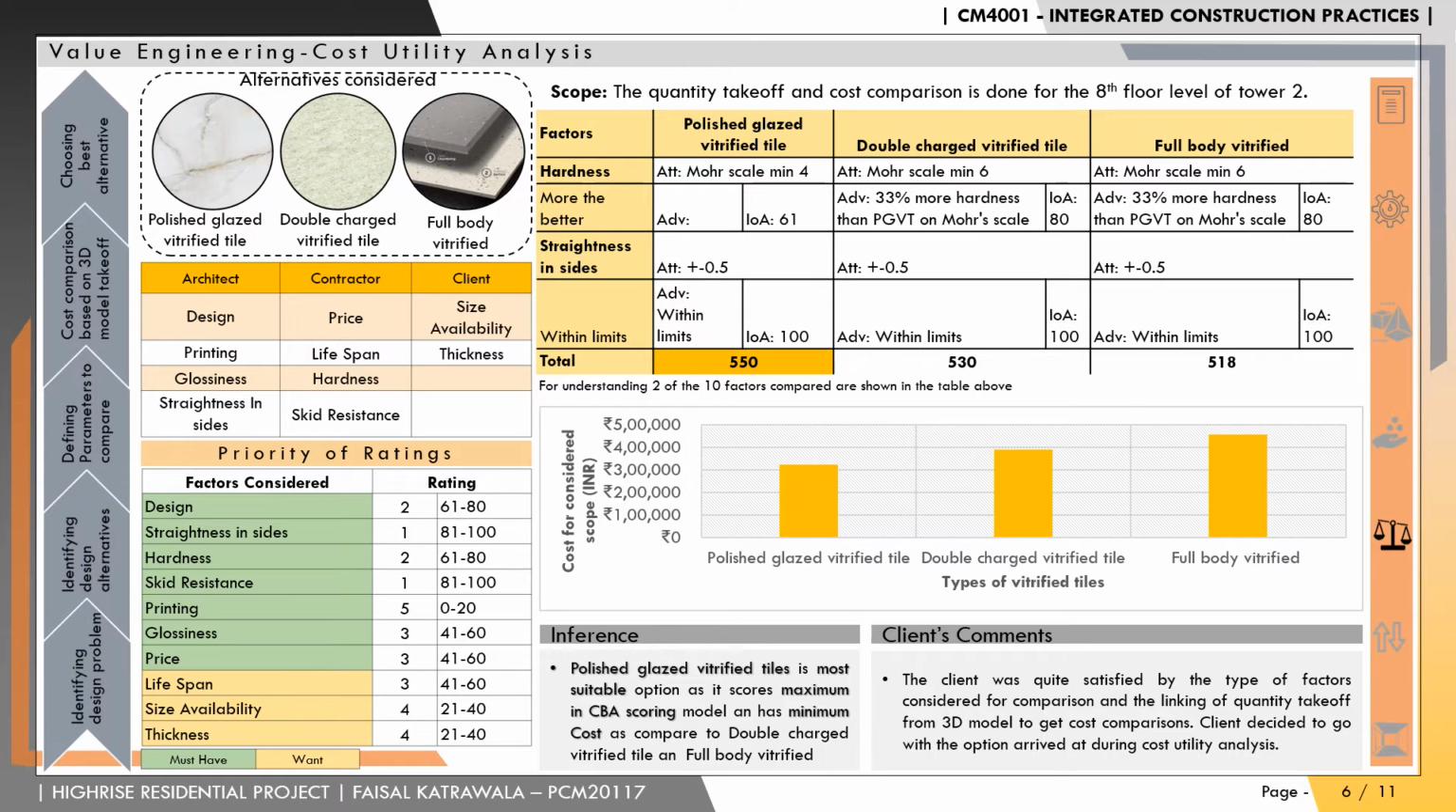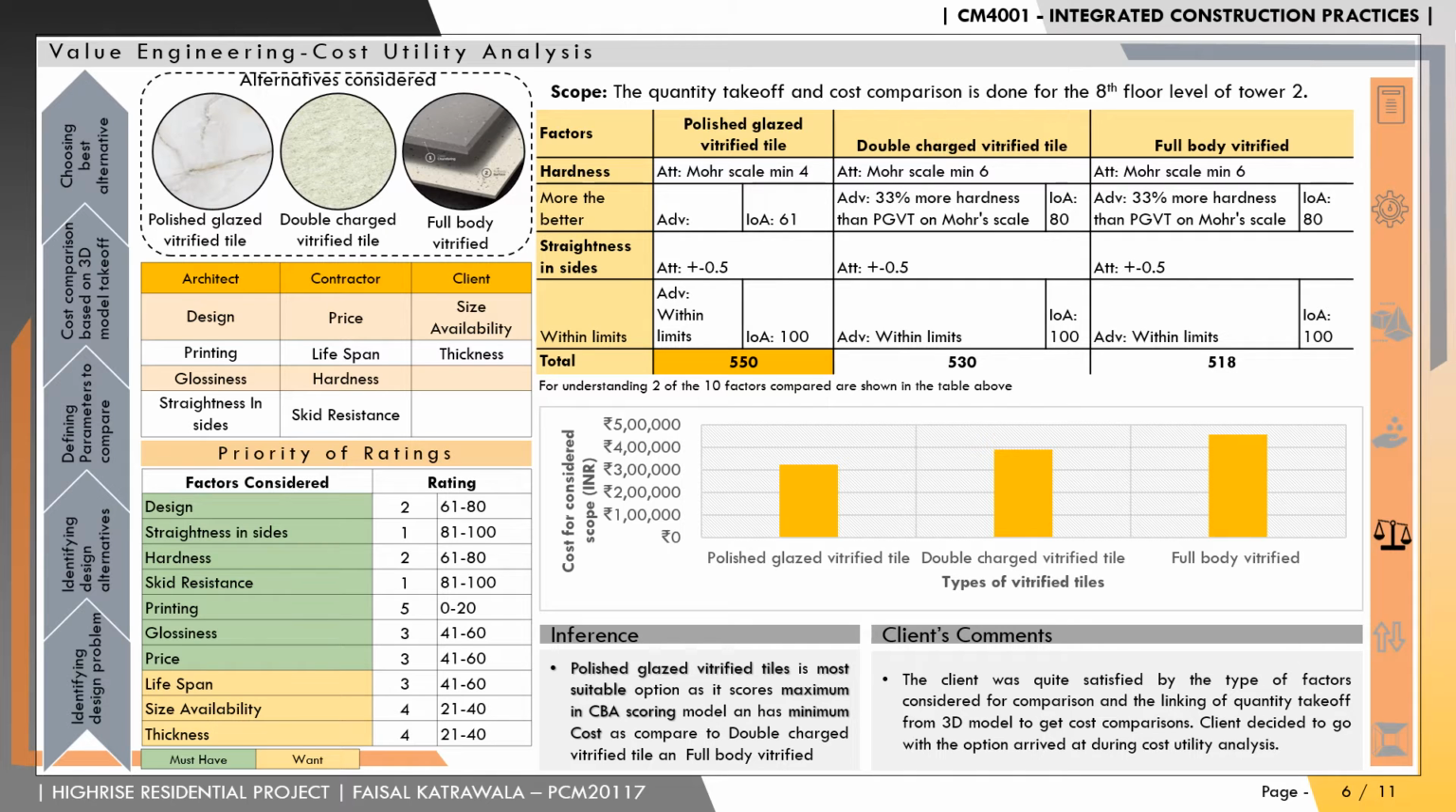The table shows the example of 2 of the 10 factors considered. Based on all the factors, the cumulative scoring for polished glazed vitrified tiles comes out to be the highest. Further, based on the quantity takeoff from BIM model, cost analysis was done in which the polished glazed vitrified tiles comes out to be the most economical option. This inference was presented on site, based on which they were convinced to go with the polished glazed vitrified tiles